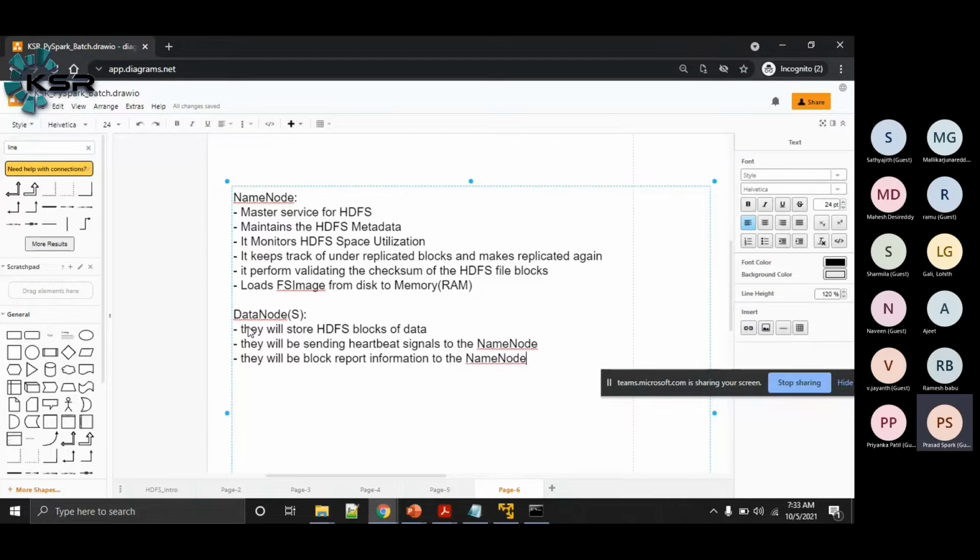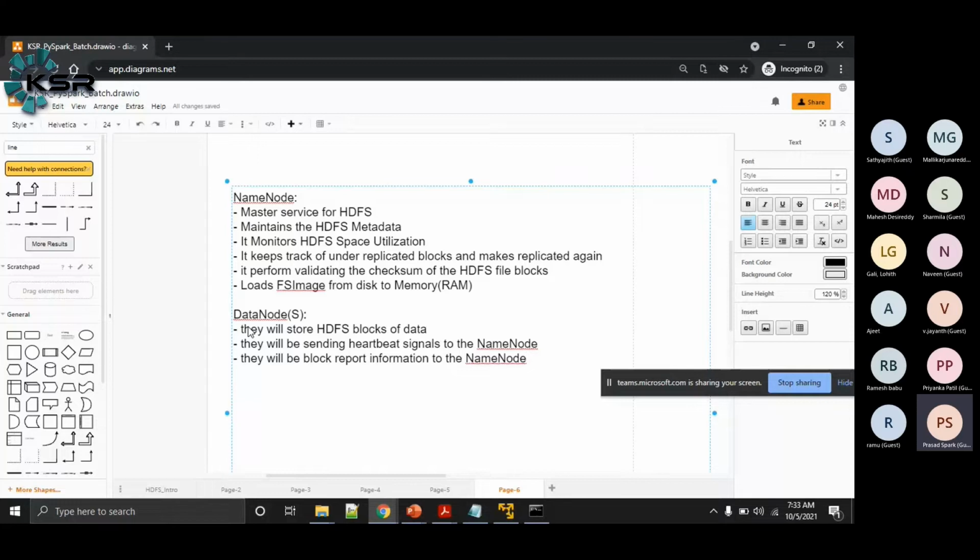So what are these heartbeat signals? Heartbeat signals are just like ping pong signals. Like in a team, we are team members and there is a manager. We try to show up in front of the manager daily so that the manager knows we are in office. Or we'll have a stand-up call or daily meeting, and everyone will be attending that meeting, right? Sometimes people may not monitor whether you worked all day, but whether you are attending the stand-up call and giving your updates is what your manager will be counting on.